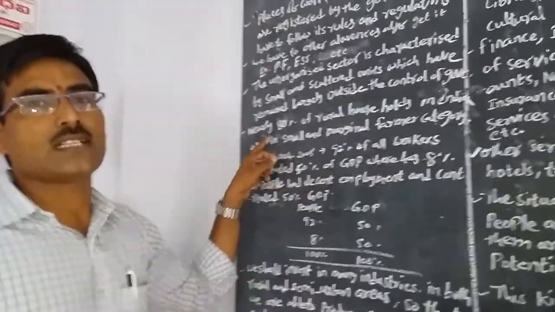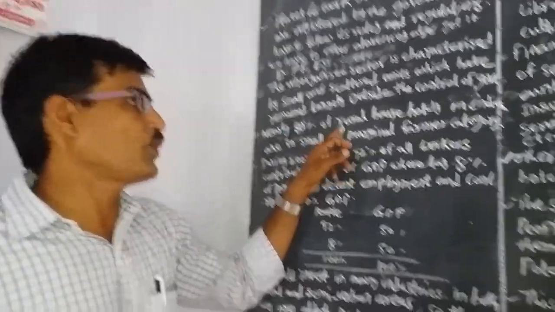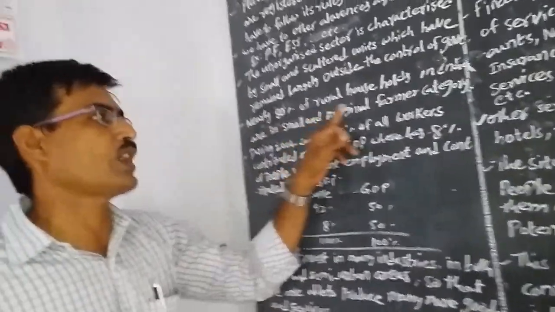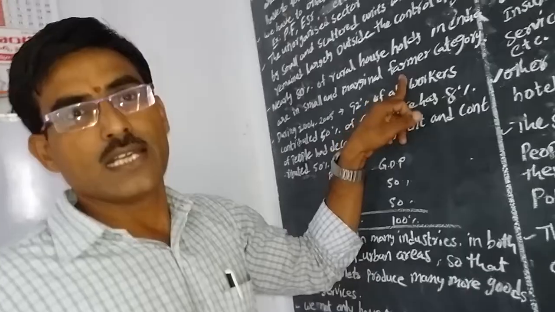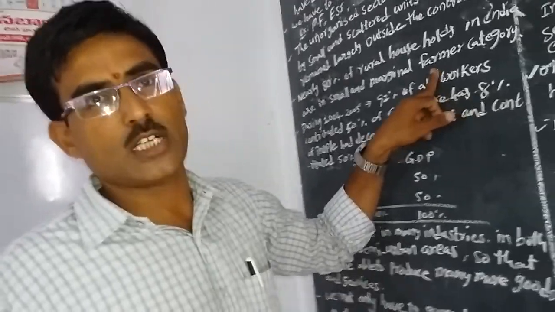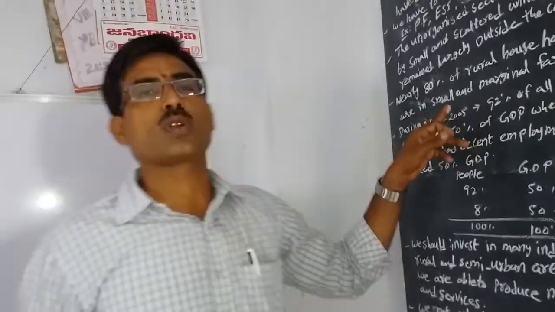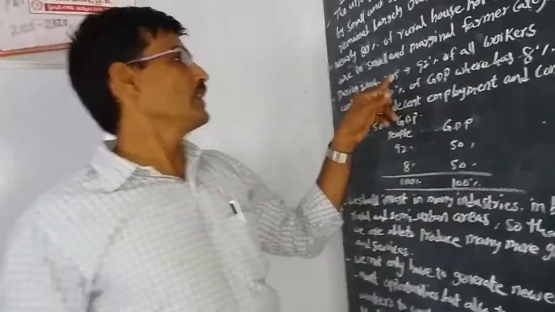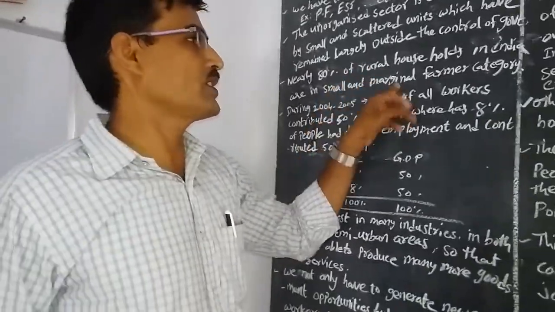Nearly 80% of rural households in India are in the small and marginal farmers category. In our country, people depend on the primary sector, the agriculture sector. 80% of rural families and rural people depend on it, mostly small and marginal farmers.